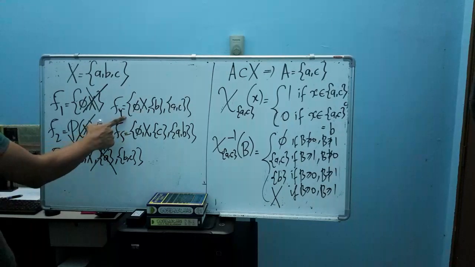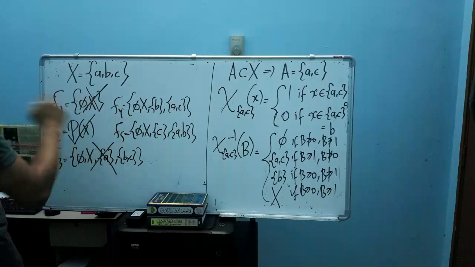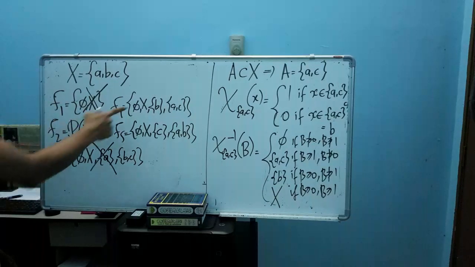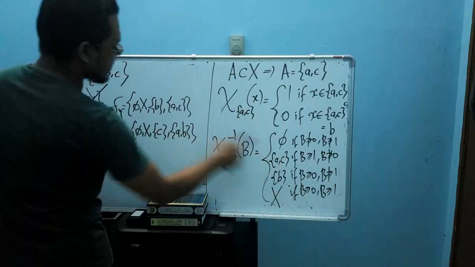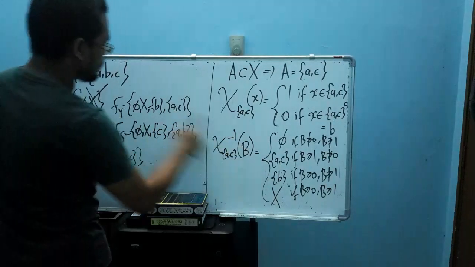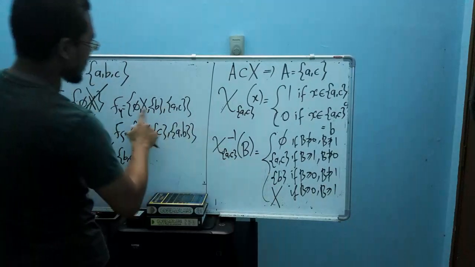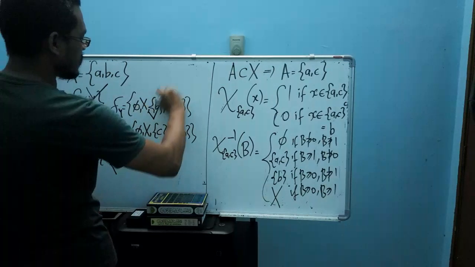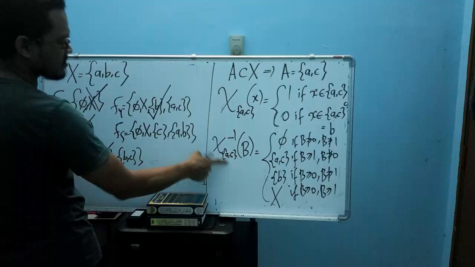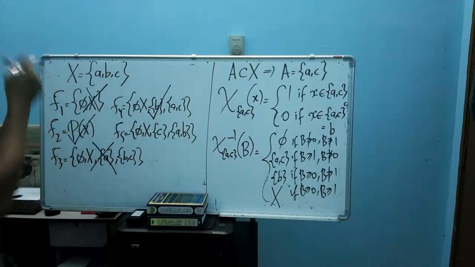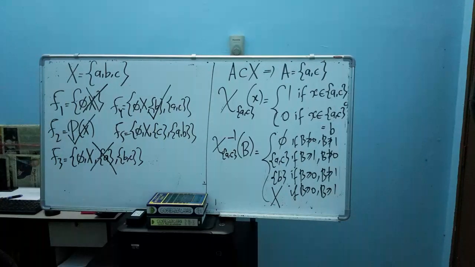Okay, how about F4 here? F4 here, so you have the empty set, you have AC, you have B, and you have X. Therefore, this indicator function is measurable with respect to the fourth algebra.